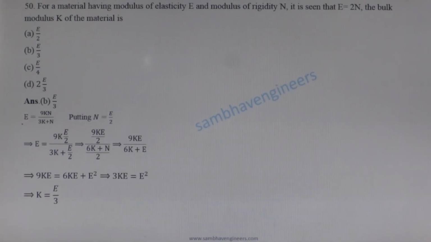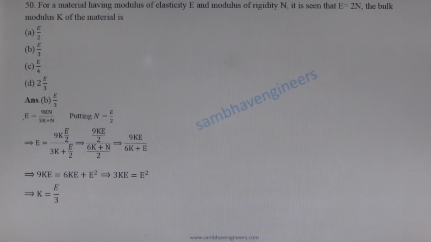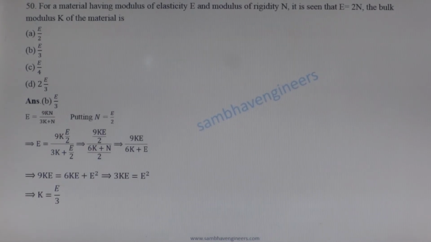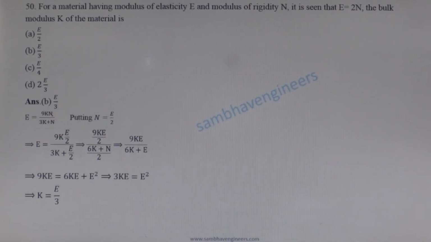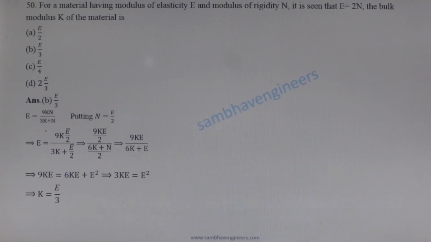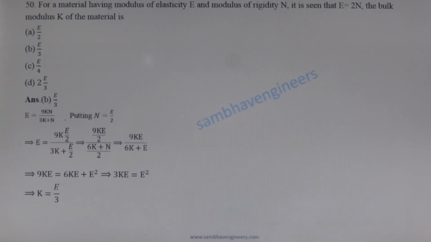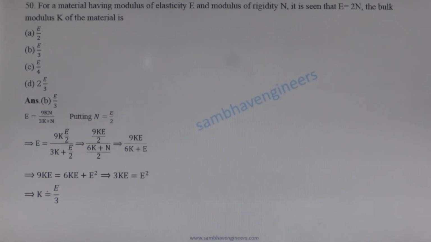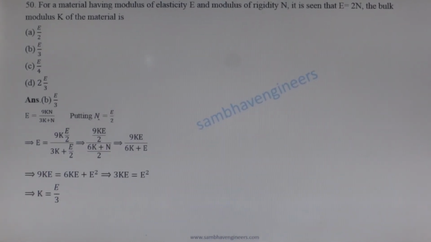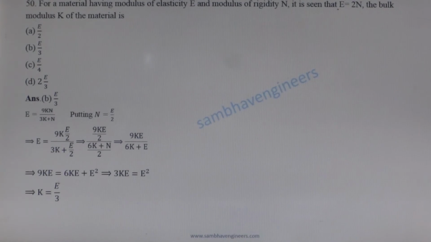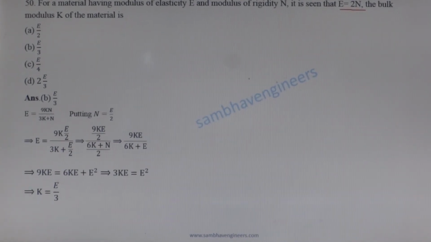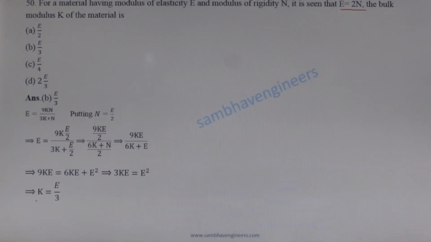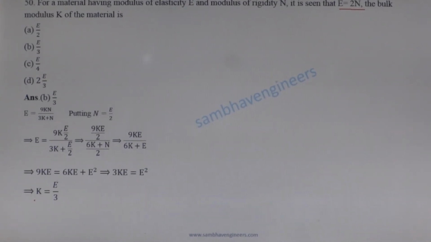Well-known relation among modulus of elasticity E, bulk modulus K and shear modulus or modulus of rigidity N: E is equal to 9KN upon 3K plus N. We have to establish relation between K and E. So put N equal to E divided by 2. Putting the value, we get K is equal to E by 3.